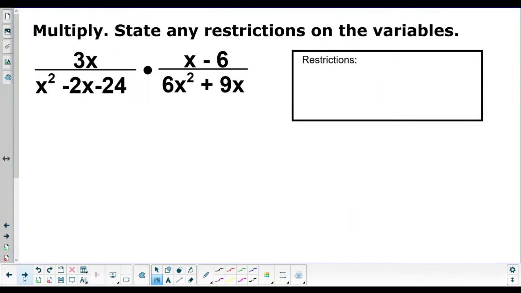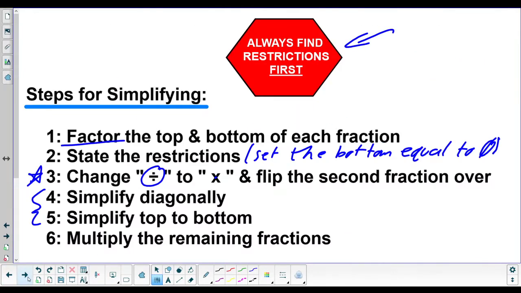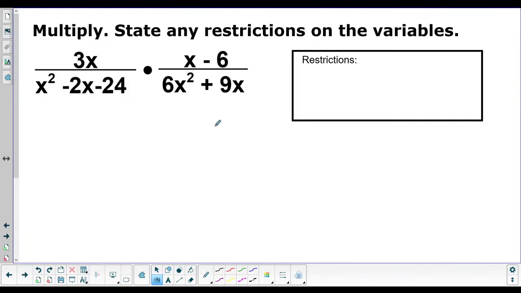All right, let's look at some of the harder problems. I think these are actually a little bit more straightforward just because it's a little more clear how things cancel. But we'll take it step by step. So again, our steps. Step 1 is factor the top and the bottom. This looks factorable to me. Not the tops. The tops are going to be the same. So 3x, put that on top, times x minus 6. Those aren't factorable.